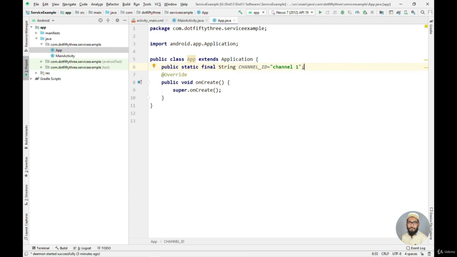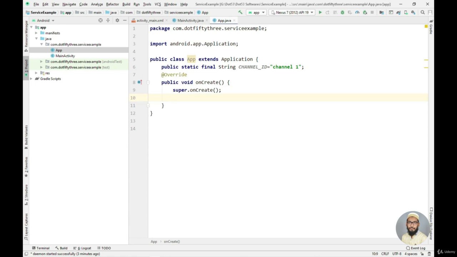Okay, so after creating a channel we need to call a method which can create a notification channel for us. Okay, so instead of writing my whole code inside this onCreate method, I will just call the method here inside the onCreate method, and I will declare and define the method after it.